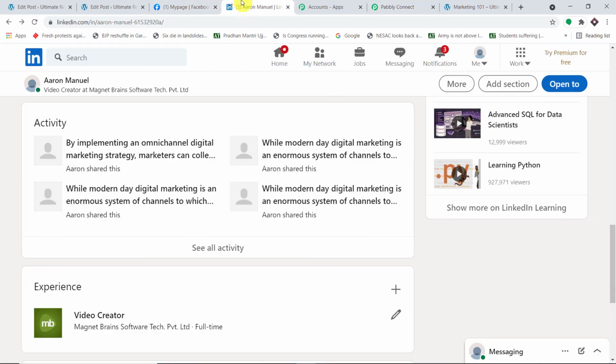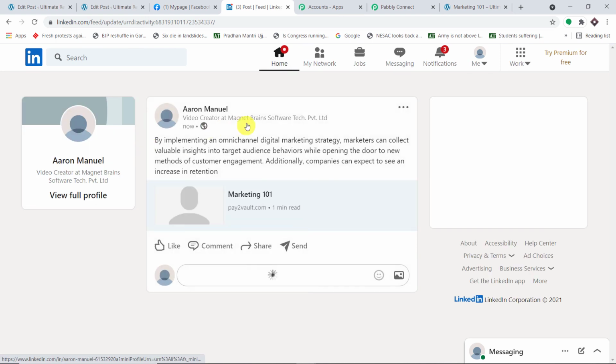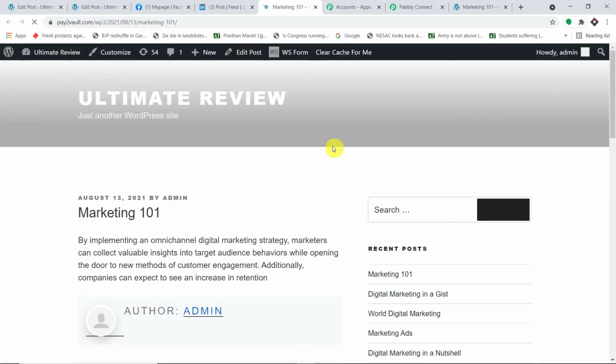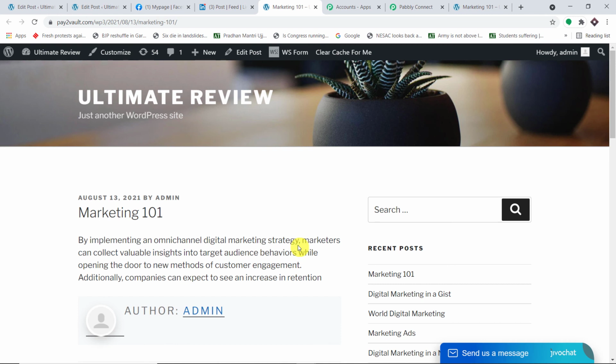Let me take you to LinkedIn. And as you can see, this is the post. By implementing an omni-channel directive and so on. If you click on the link, you will be directed to the same post on WordPress. Okay, so as you can see, we have the same post on WordPress. Awesome. The presence of this data indicates that we have a successful integration between WordPress, Facebook, and LinkedIn.